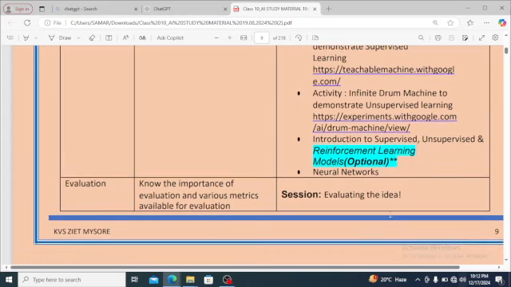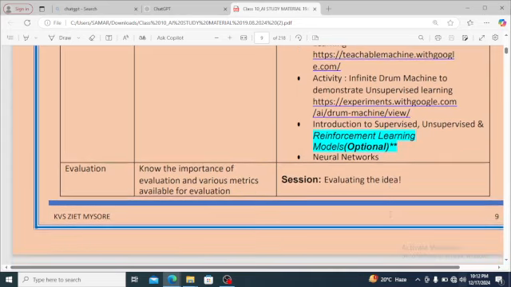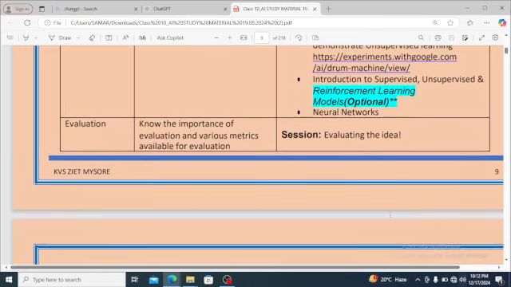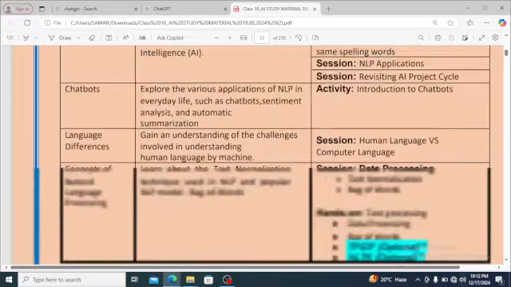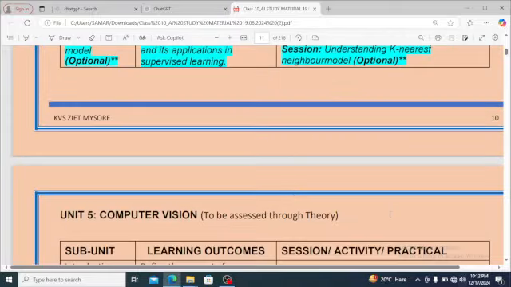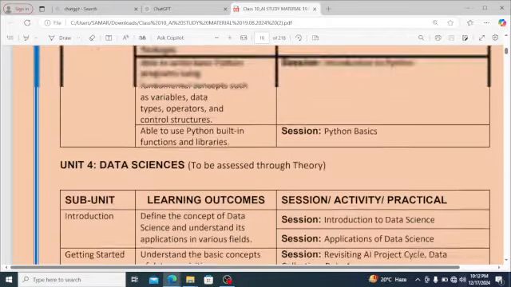Here we'll need to study about reinforcement learning. We have studied in child psychology about reinforcement, and then we'll study about neural networks. In AI, we'll study about neural networks also. It is the same as when we have some reflex and our neurons send the signal to our brain. Just like that, we have here the concept of neural network, which sends the instruction to the machine what it has to do.